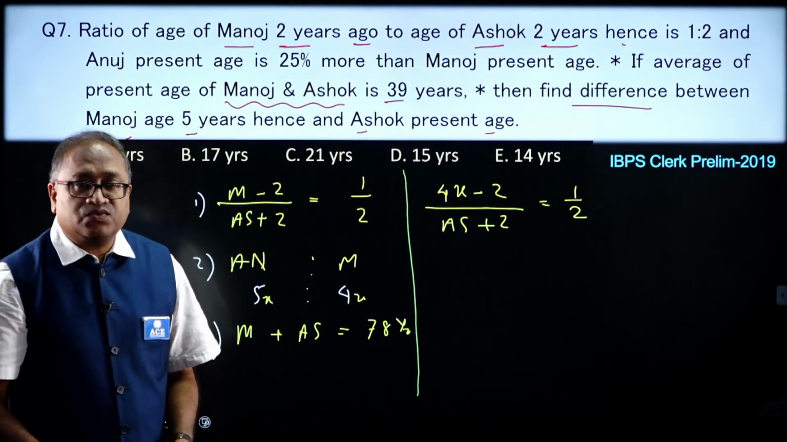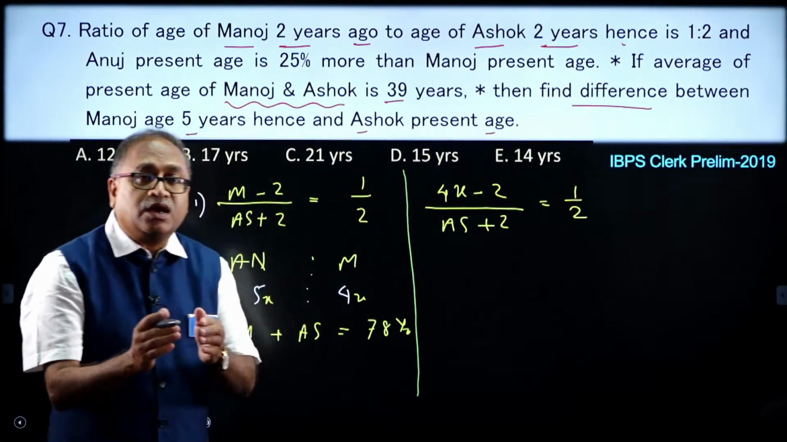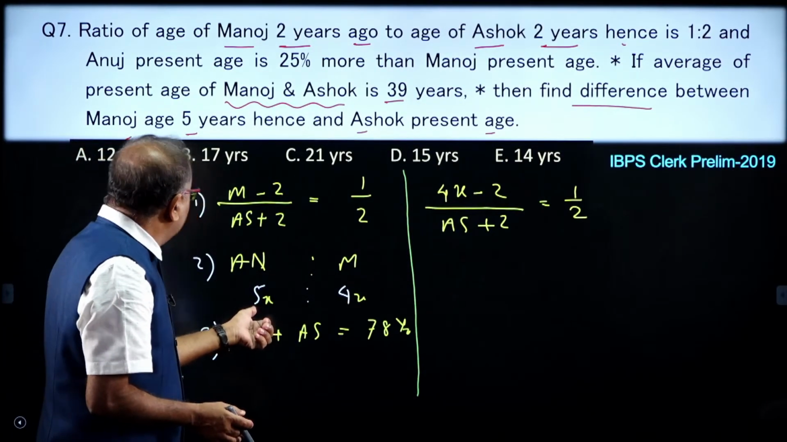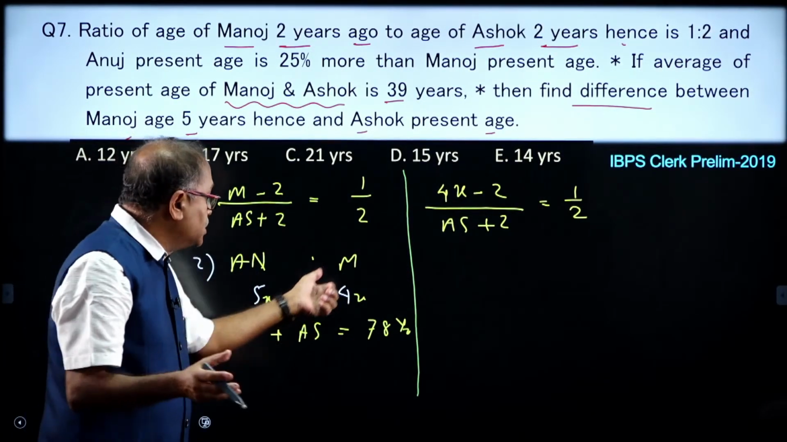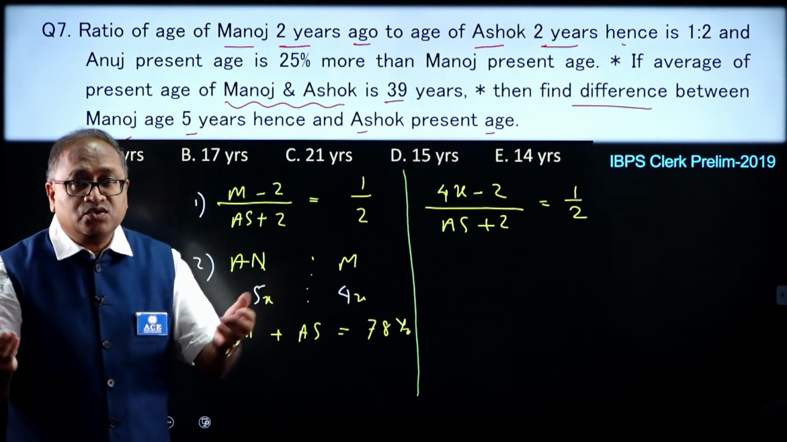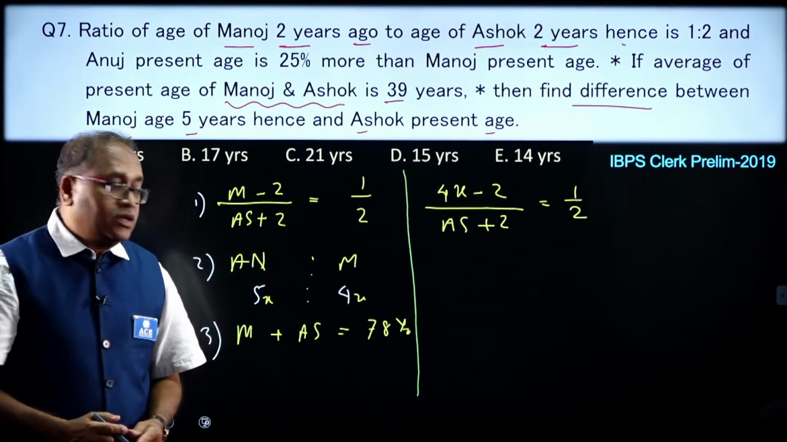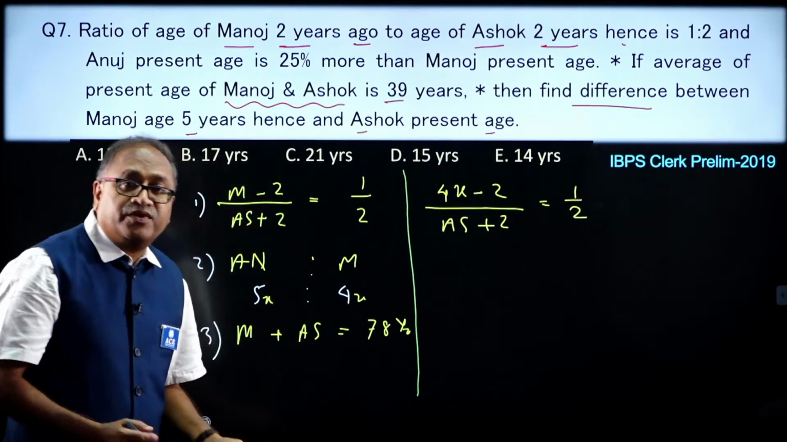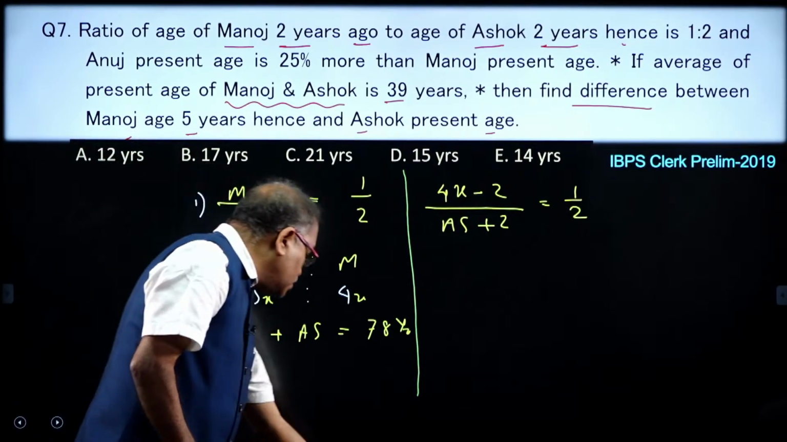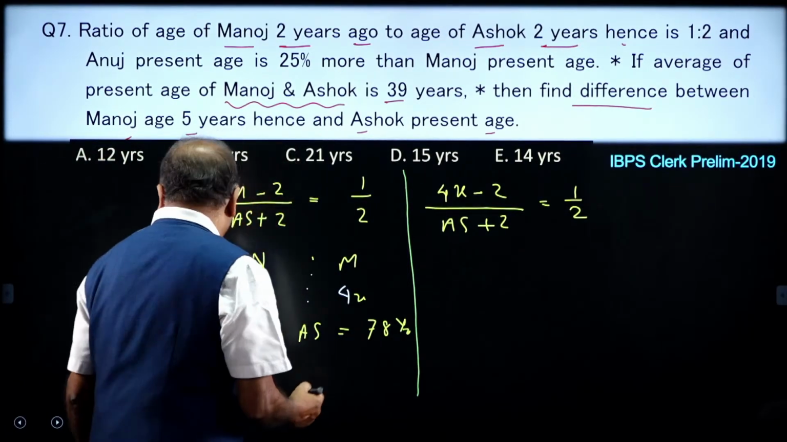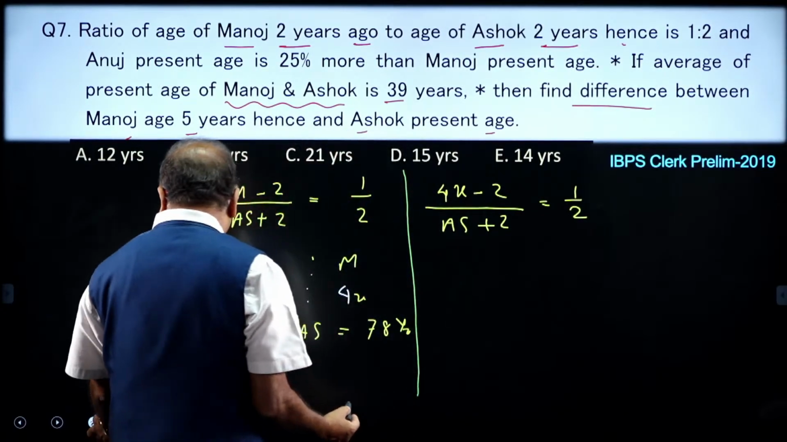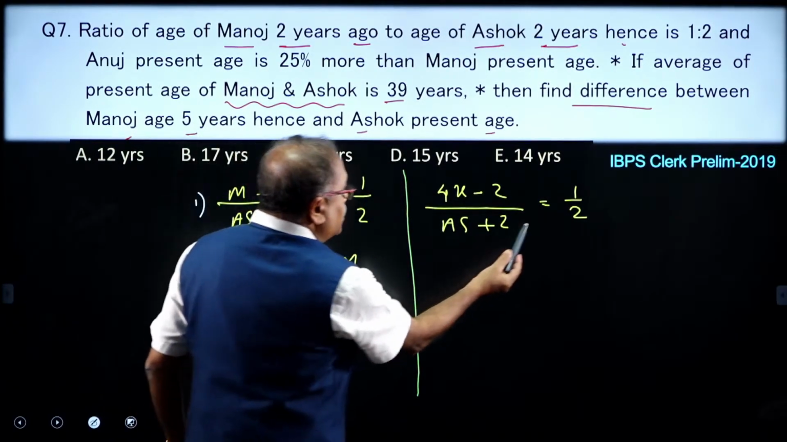Why should I do this one? Because the age of Ashok I also can get in the form of x. I have Anuj in the form of x, Manoj in the form of x, Ashok age is also in the form of x. Then I can connect this one, Manoj and Ashok, 78 years. So, anyone answered it? Do not worry. Let me write down the next part over here. So, let us do that calculation.